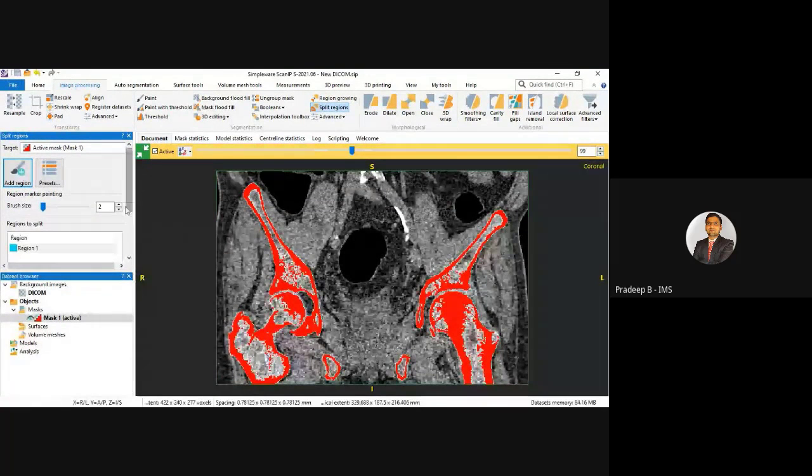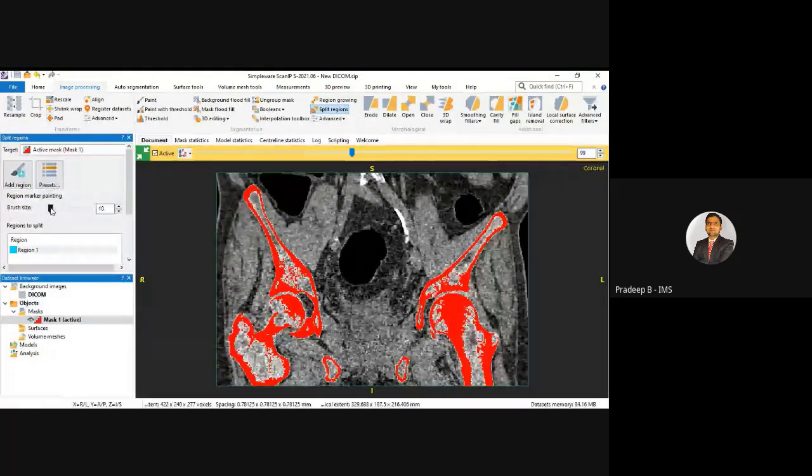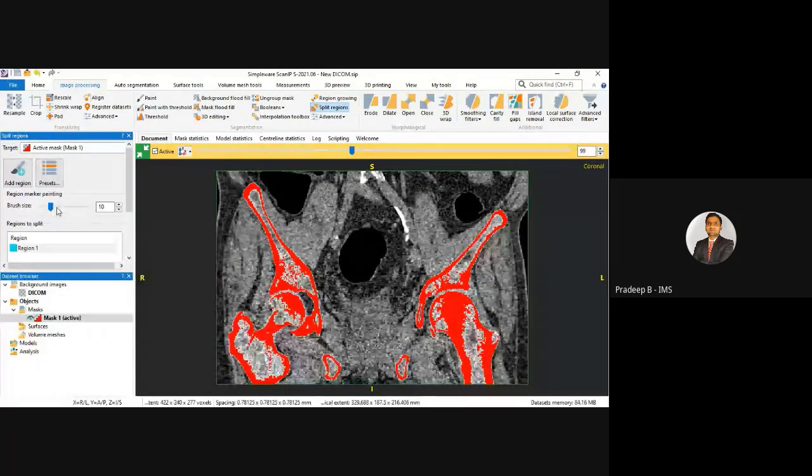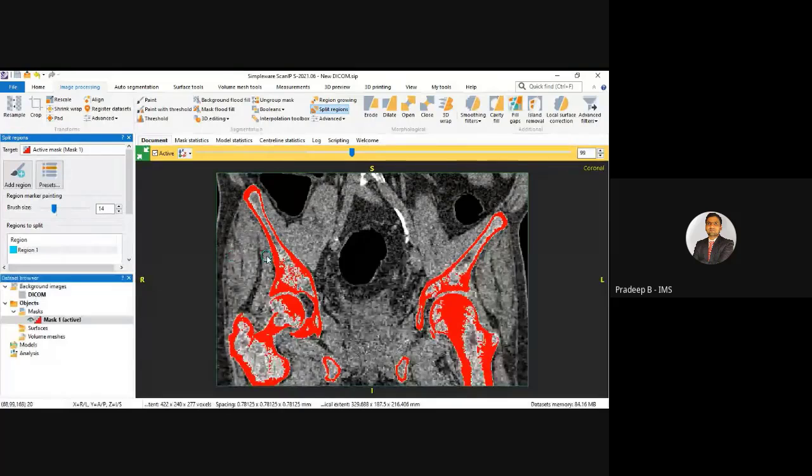I can click here at this add region. So we just roughly, just define the brush size. We just have to roughly mark the surfaces, the mask that we want to split. So as in this 2D view, I can see the right femur as well as this left femur.